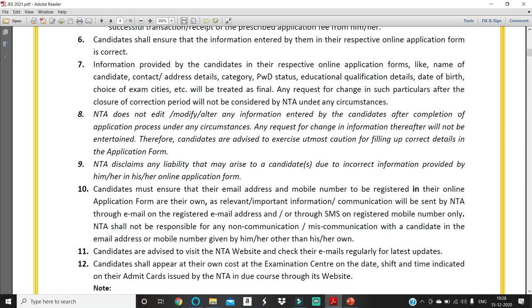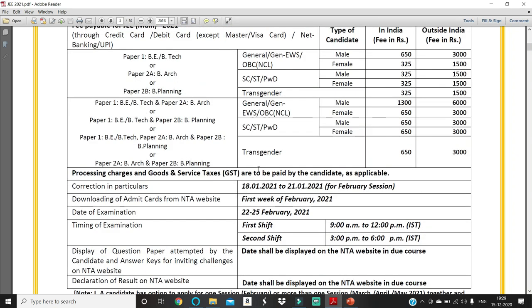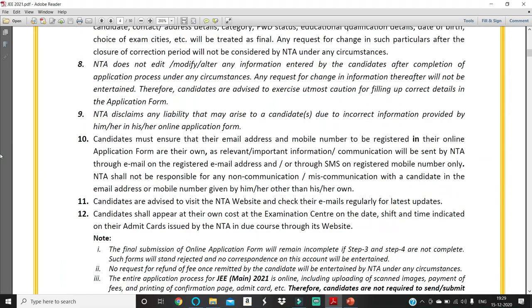So still until the 15th is your registration form filling, right? If you find any mistake has been entered unknowingly, you can correct that mistake. You can correct them from 18th to 21st for the February session. If you want to change something, you need to change it from 18th to 21st only. After that, you will not be able to change that.